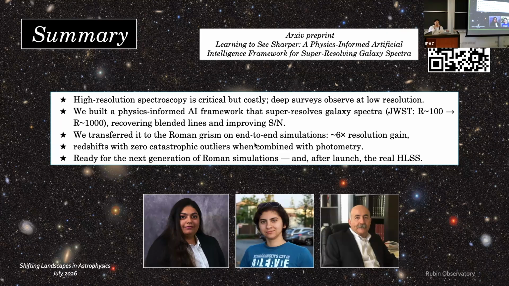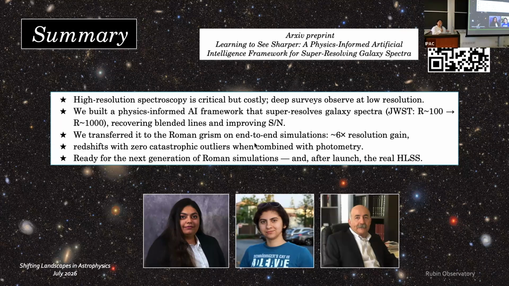For the JWST spectra, we actually use both the observational low resolution and the observational high resolution. For the Roman one, since we do not yet have access to observational data, our high resolution target is the SED, and our low resolution input is the simulated Grism spectra that has realistic expected noise from Roman. Okay, the perfect SED plus that expected noise. Perfect, thank you.